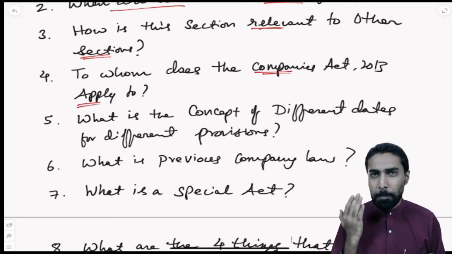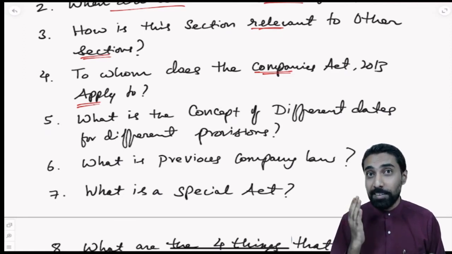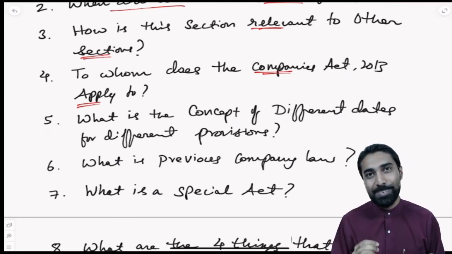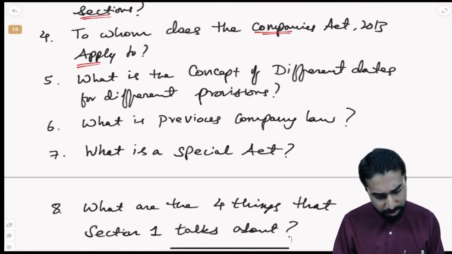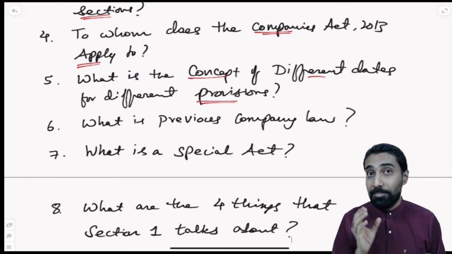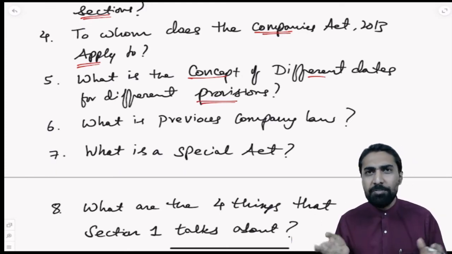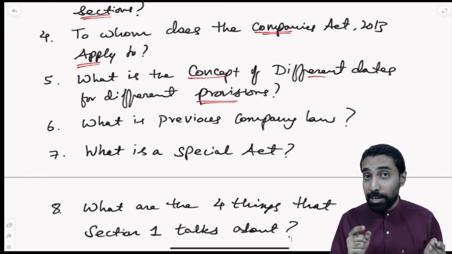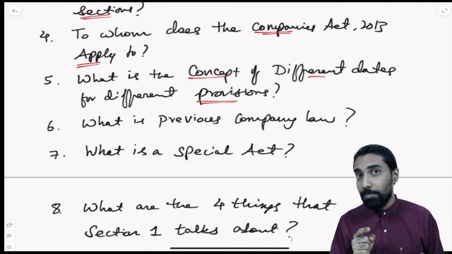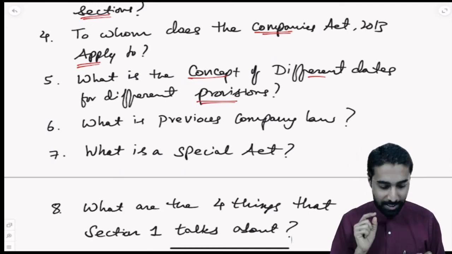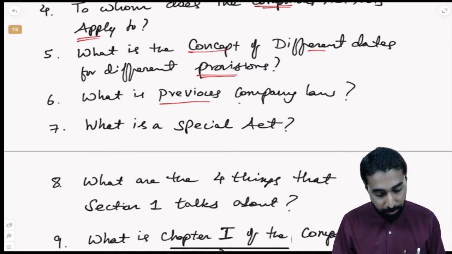We understood: companies under this act, previous law, body corporate, banking company, electricity company, and even the insurance companies. Correct? What is the concept of different dates for different provisions? So every section can have a different date from which it becomes effective. We have to refer to the official gazette. Exactly.